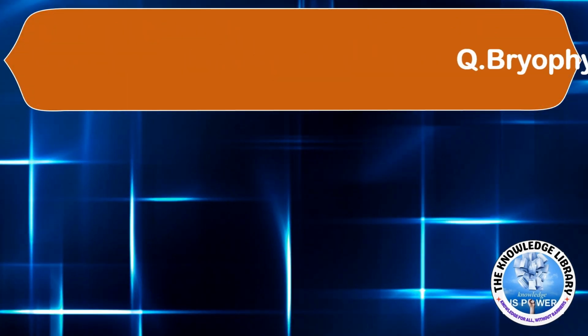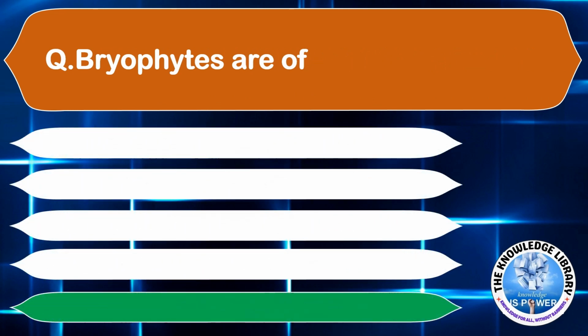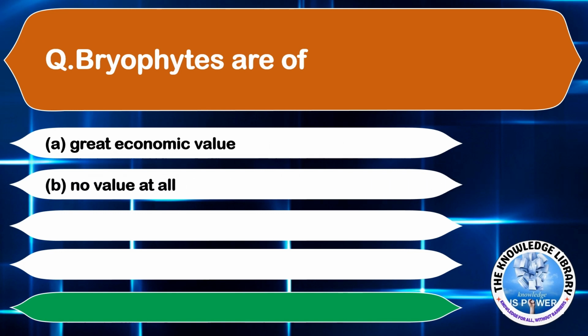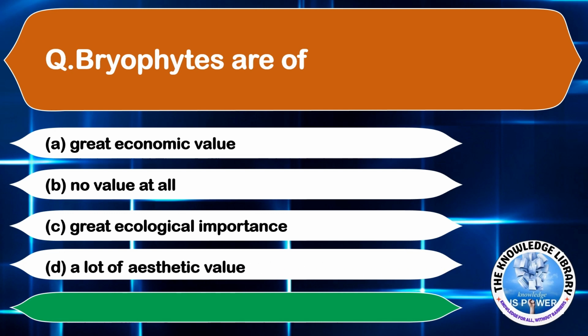The next question is bryophytes are of option A great economic value, option B no value at all, option C great ecological importance, and option D a lot of aesthetic value. The correct answer is option C a great ecological importance. Moving on to the next question.